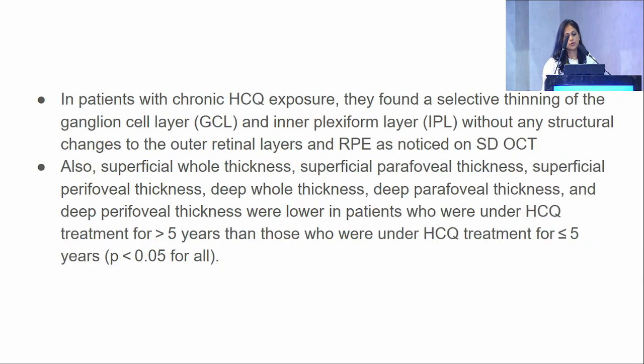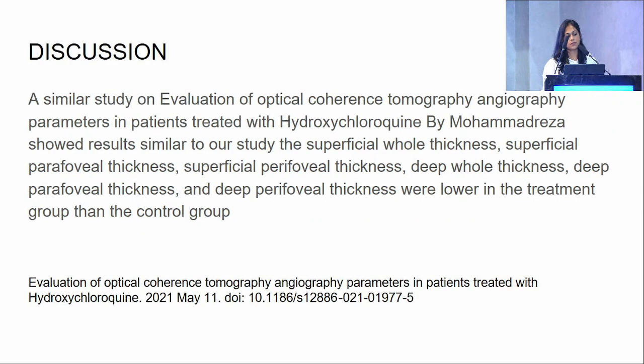In patients with chronic HCQ exposure, they found a selective thinning of the ganglion cell layer and inner plexiform layer without any structural changes to the outer retinal layers and the RPE as noticed on the OCT. Also, the superficial hole thickness, superficial parafoveal thickness, superficial perifoveal, deep hole thickness, deep parafoveal thickness and the deep perifoveal thickness were lower in patients who were under HCQ treatment for greater than 5 years than in those who were on HCQ treatment for less than 5 years.